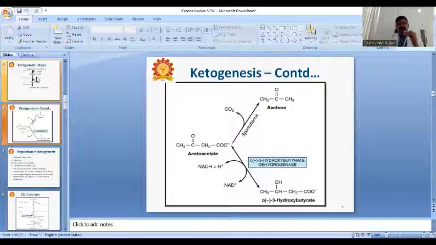Another way, acetoacetate forms 3-hydroxybutyrate, which is another ketone body, in the presence of 3-hydroxybutyrate dehydrogenase. In this step, NADH is converted to NAD, so we are using one energy here.